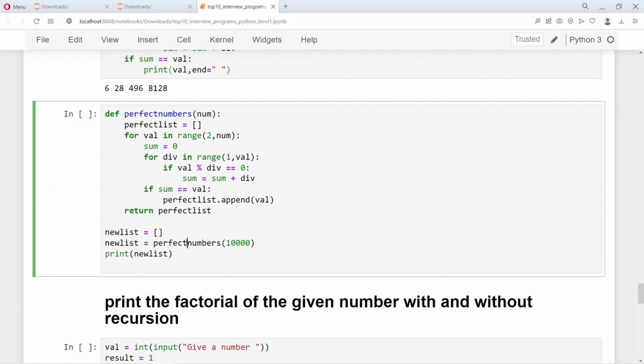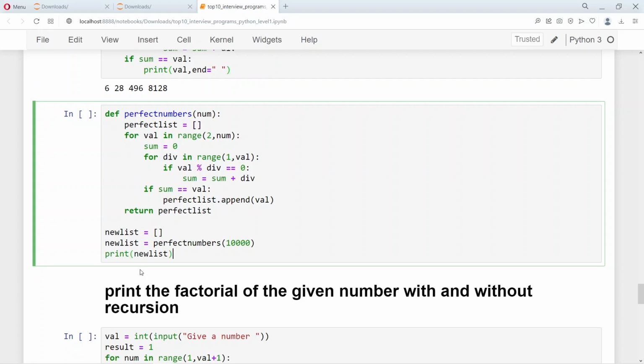So we call the perfect number function, and then it is returned as a new list, and it is stored over here, right? So finally, the new list, which is containing the list of perfect numbers, is stored. So here 1 by 1 is not printed because we are calling this function. The function generates and at once all the 4 numbers are returned in a list.